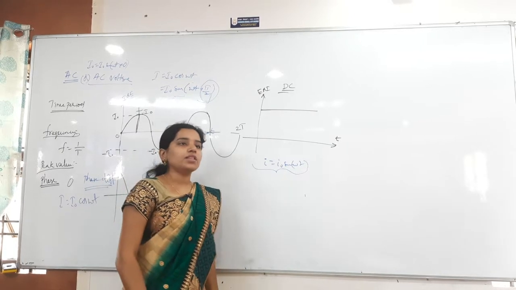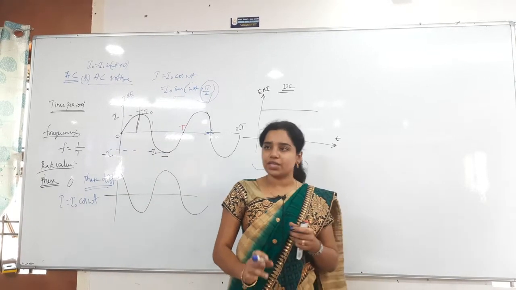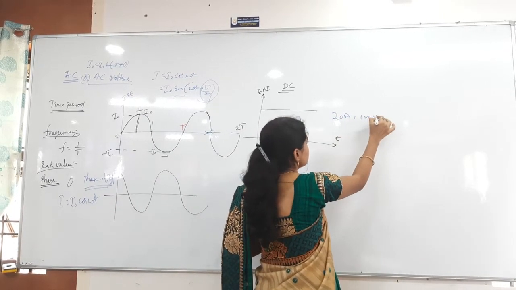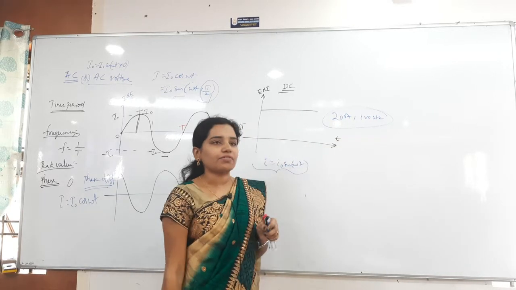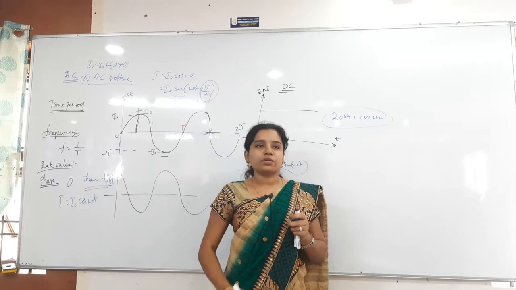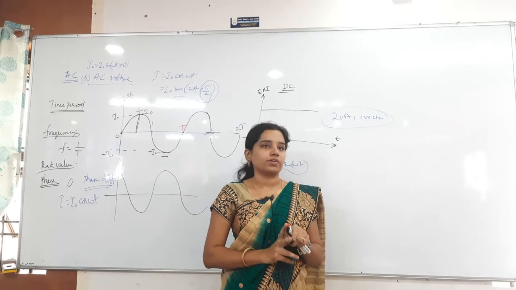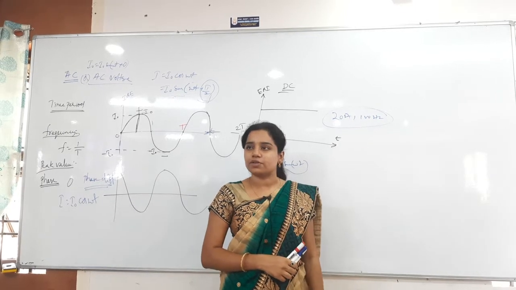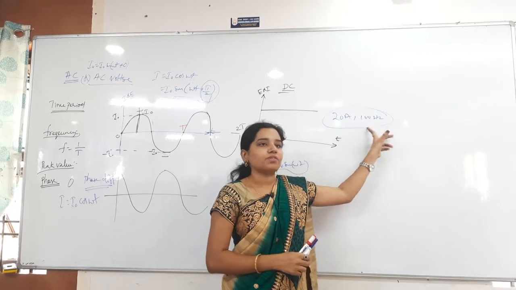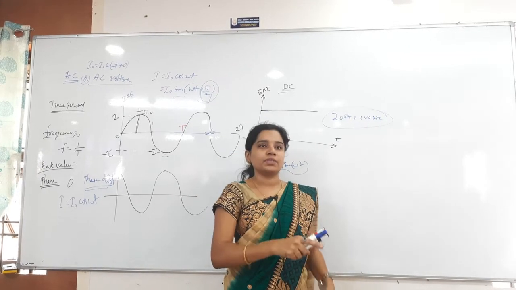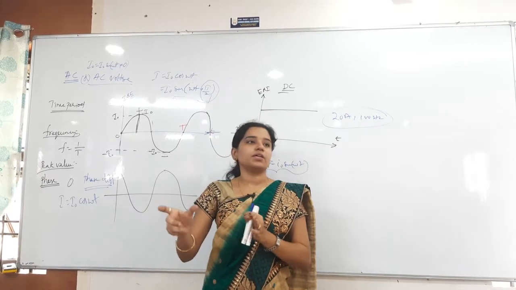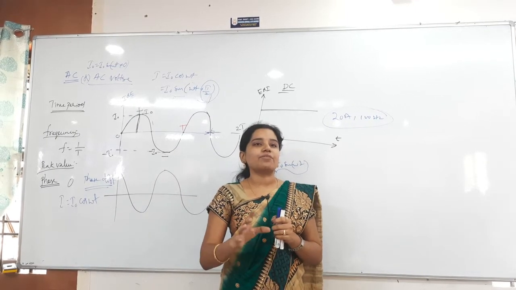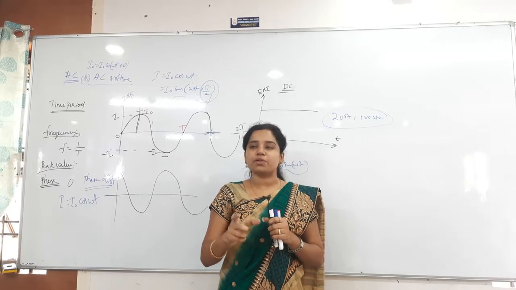And also all the measurements whatever they give in terms of AC. For example, they say 20 amperes and 100 hertz. Like this, if they have given it, they have given the RMS value. If you don't know this, you will substitute in the wrong way in the problems. Most people will think this is a peak value because 20 amperes is given. But they have given the RMS value. 20 amperes is there with 100 hertz of frequency. Since they are mentioning the frequency, compulsorily they have given the RMS value. You have to remember this for the problems.